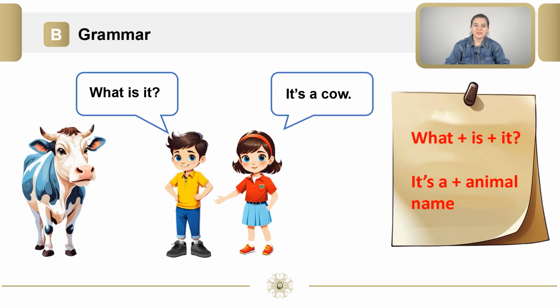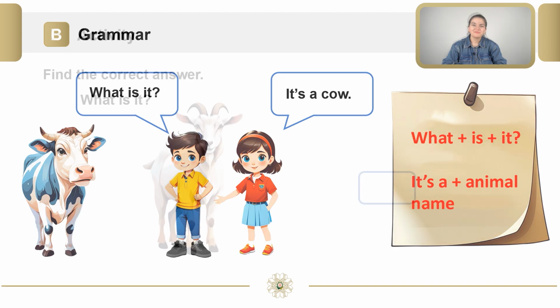As you see in the picture, two friends are talking about animals. Now let's see. What is the boy asking? What is it? The girl replies, it's a cow.